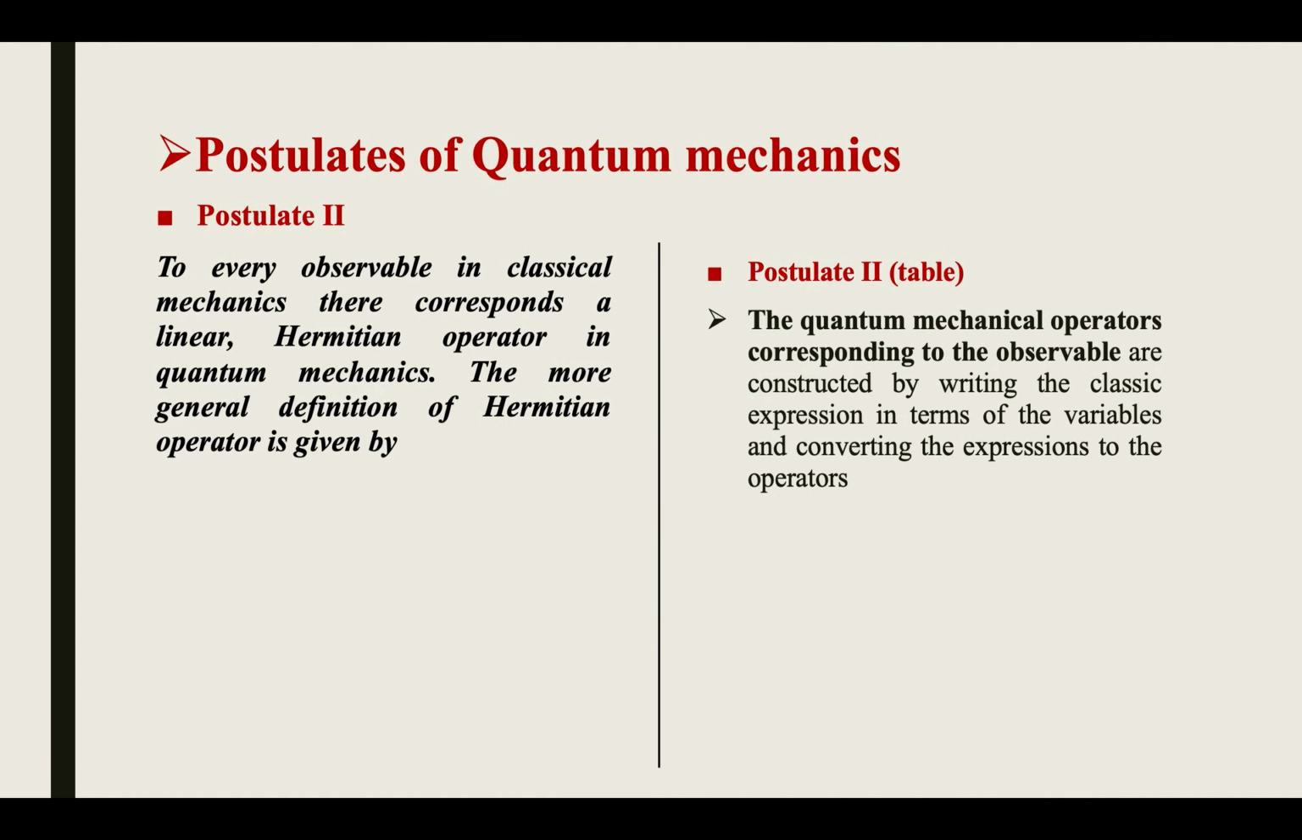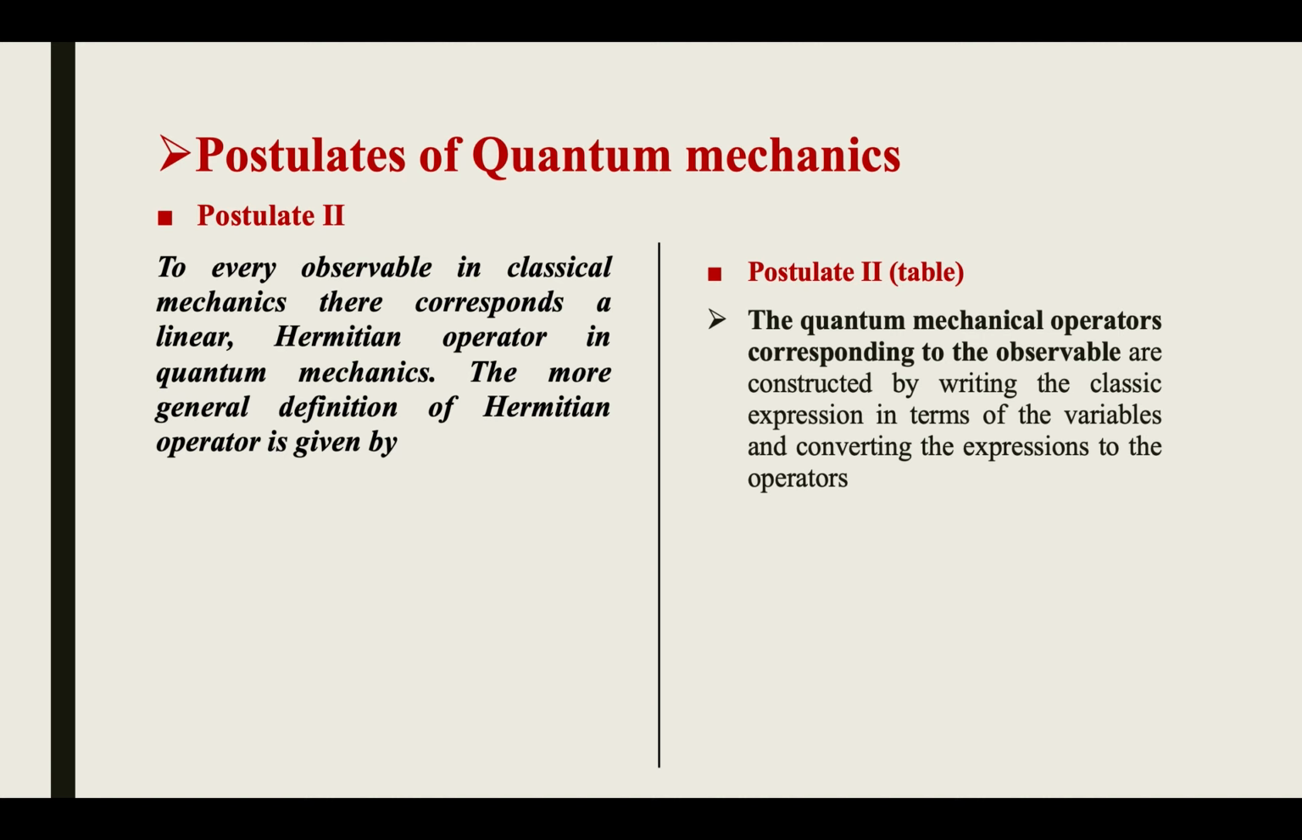Now, the second postulate. To every observable in classical mechanics, there corresponds a linear Hermitian operator in quantum mechanics. As we know, in classical mechanics there are some observables, like position and momentum. For every observable, a corresponding Hermitian operator will always be there in quantum mechanics.